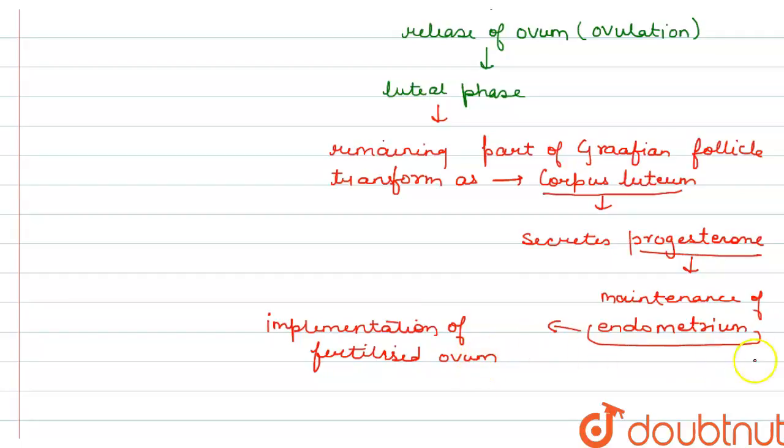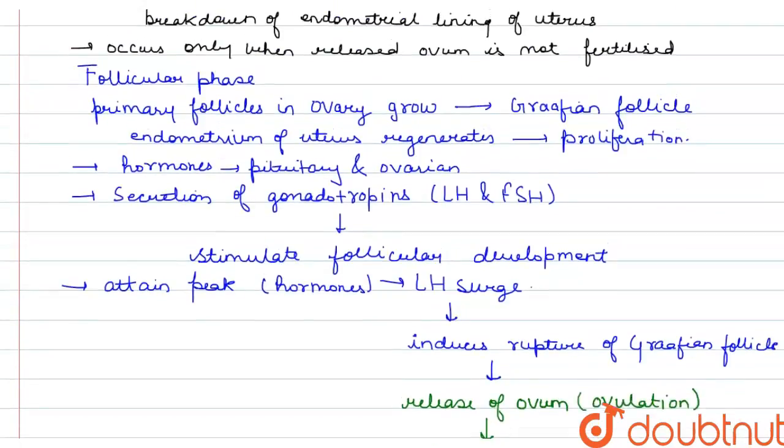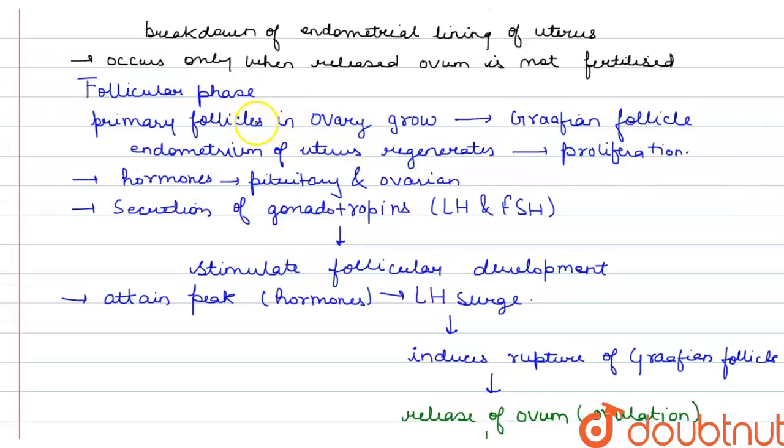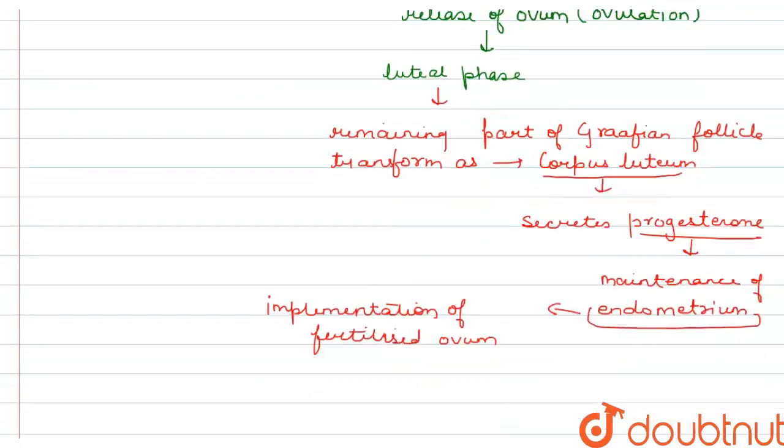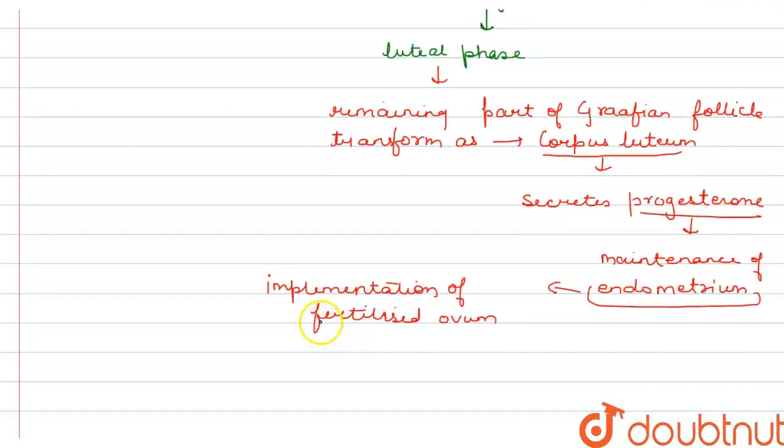Now in the follicular phase, we discussed that the Graafian follicles are developed, and also the endometrium of uterus regenerates through proliferation. So the endometrium is important for the implantation of the fertilized ovum. When follicles were developing in follicular phase, they produced estrogen, right?